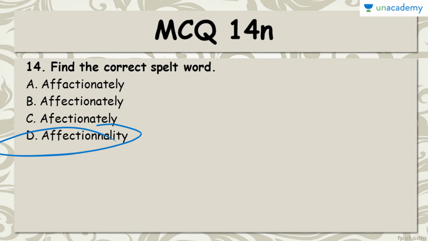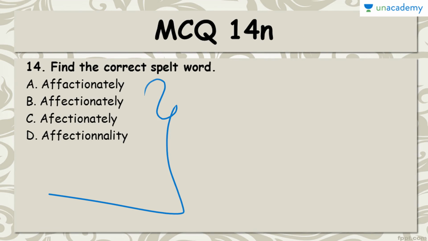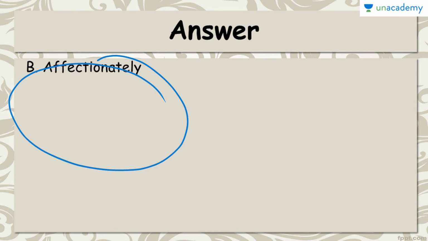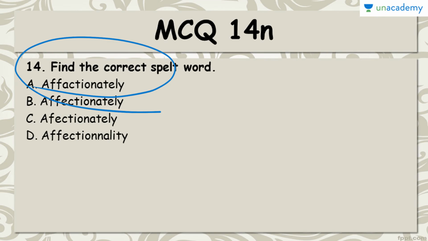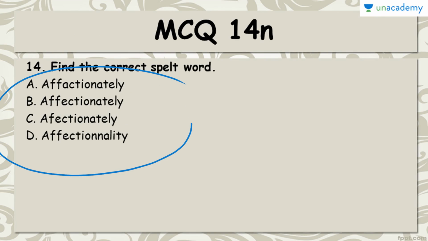Coming to MCQ 14, you have to find the word that is correctly spelled out of these four, and the right answer to this MCQ is B, affectionately. So only this thing is correct, the rest of them have a wrong spelling. You can put in some more time, read it once more, and you'll find that the rest of them are incorrect.